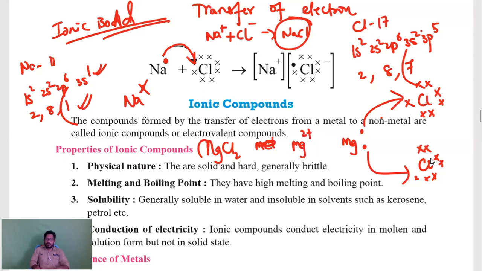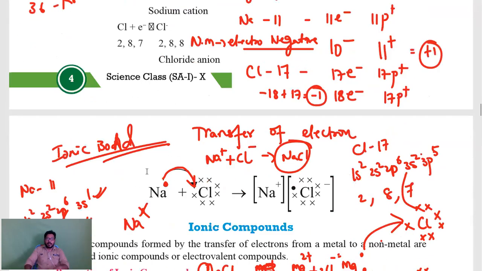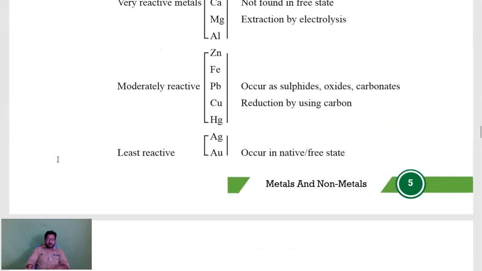This chlorine will gain 1 electron, this chlorine will gain 1 electron: Mg2 plus and 2 Cl minus, because you should not write Cl2 minus. Cl2 minus means it is gaining 2 electrons. Here 2 chlorines are gaining 1 electron each. That is the meaning. Don't get confused. Here I will write once again. You see, Mg2 plus, only 1 Mg. I didn't represent any number here. Mg2 plus means one magnesium is losing 2 electrons, plus chlorine is gaining 1 electron. How many chlorines? 2 chlorines. 2 chlorines are gaining 1 electron each. It will give rise to MgCl2 like that.